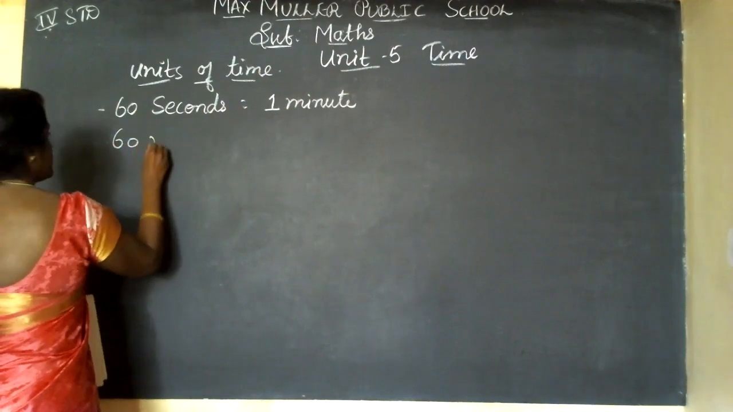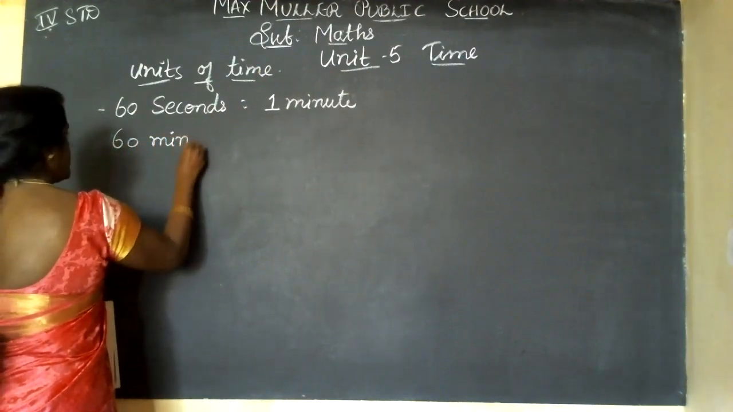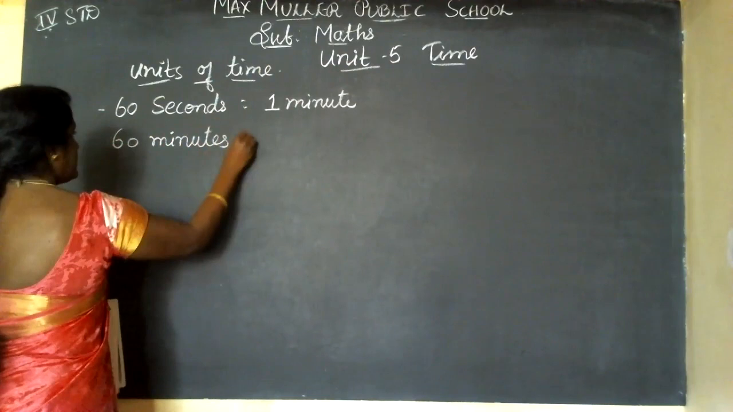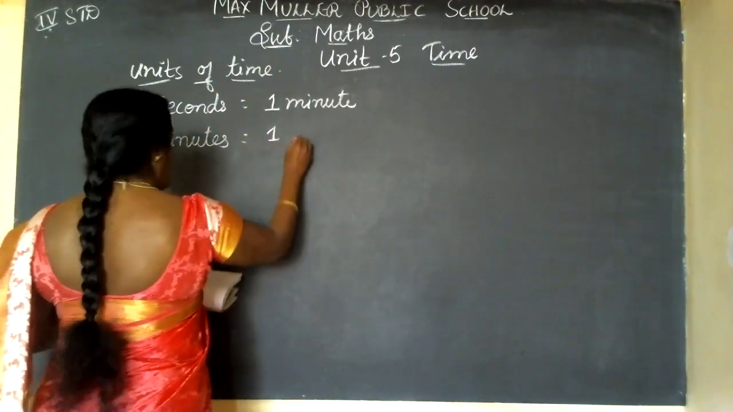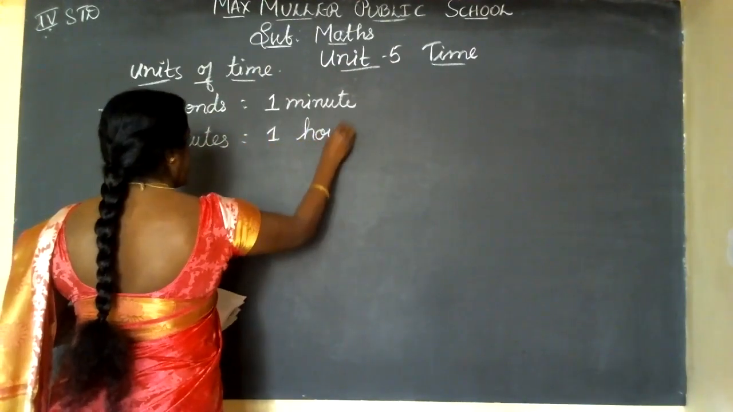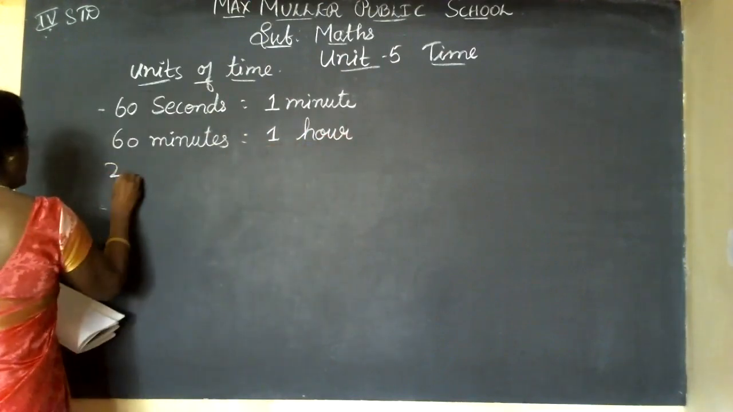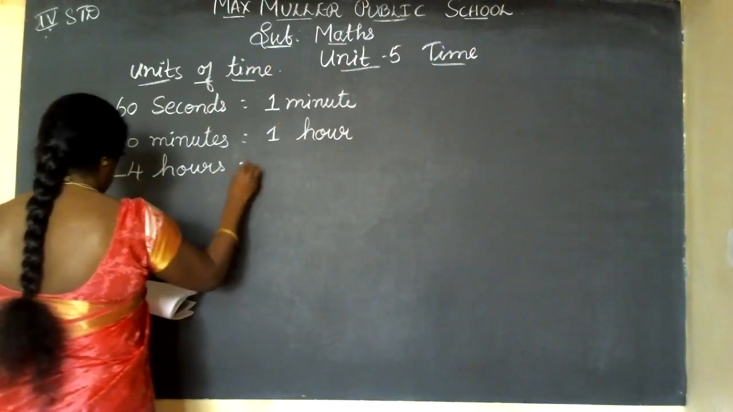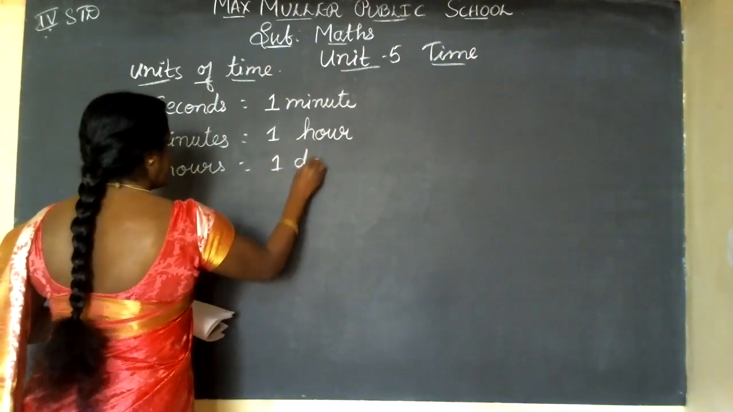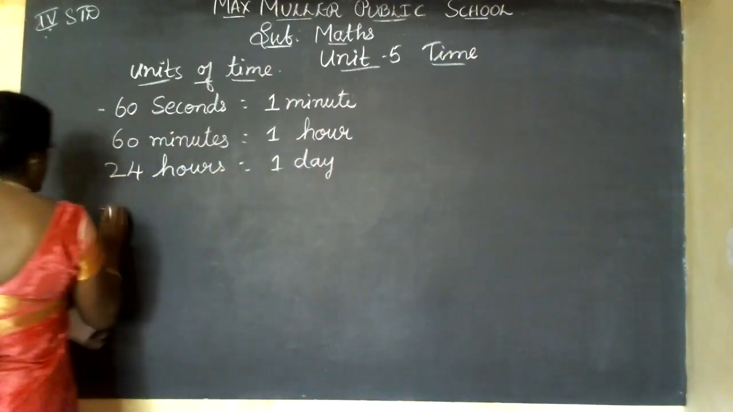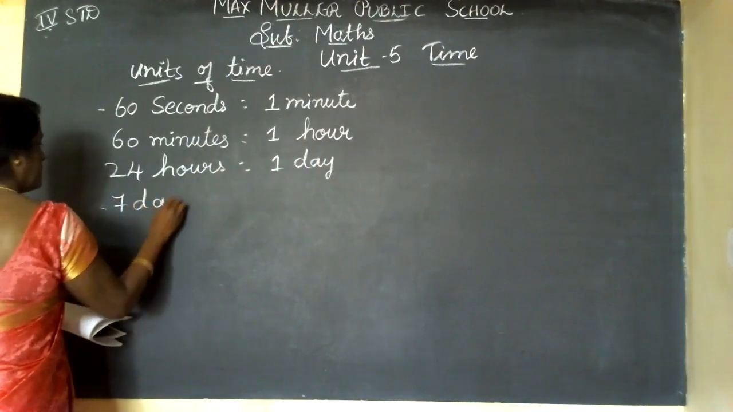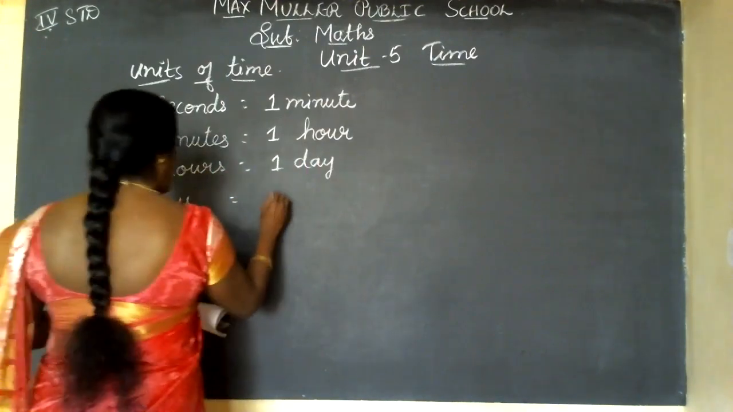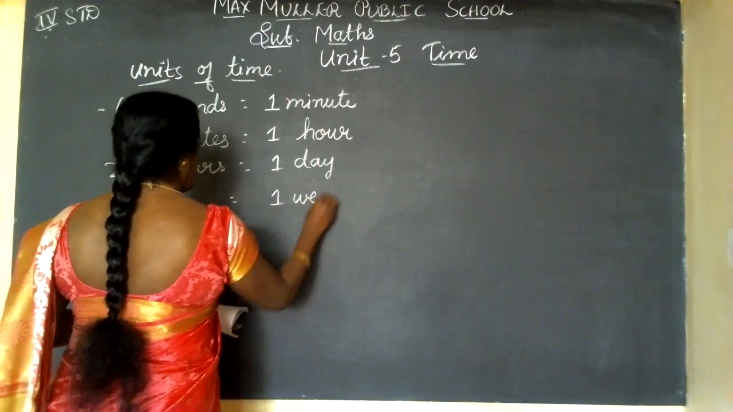60 minutes make 1 hour. 24 hours make 1 day. 7 days, you know that. Yes, 7 days we call as 1 week.